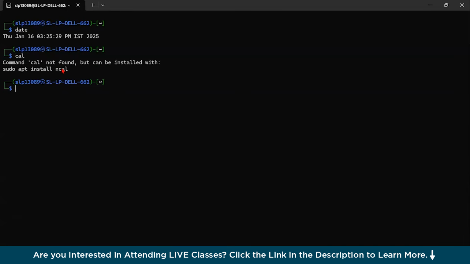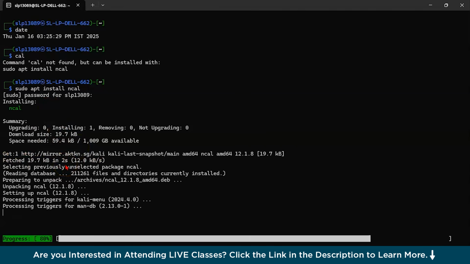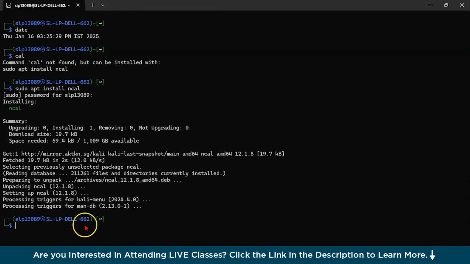Just type cal. Okay, you could see I have not installed cal, so let us try to install it. Type sudo apt install ncal. Now you could see all over here, it is fetching all the packages and we have installed it. Now let us type cal. Okay, I think it is still processing.